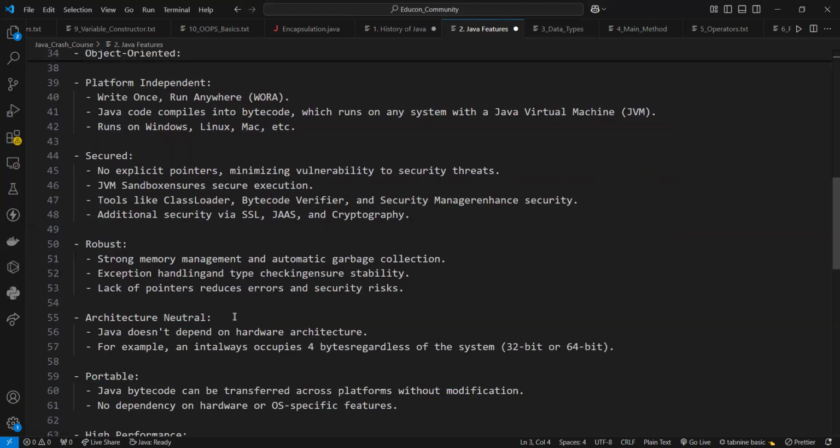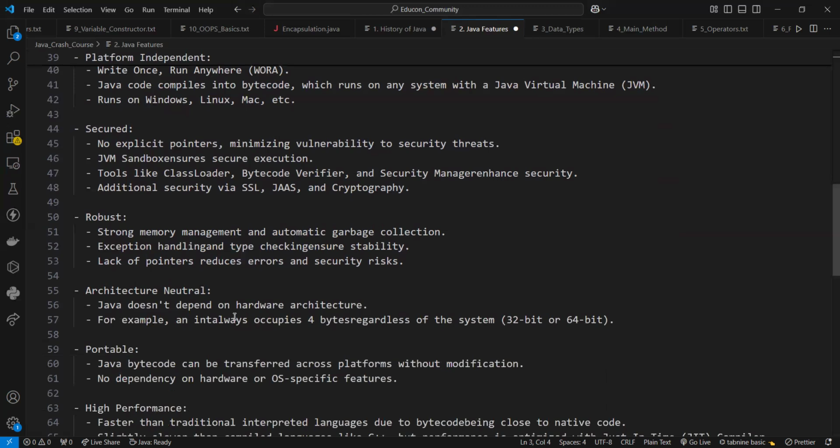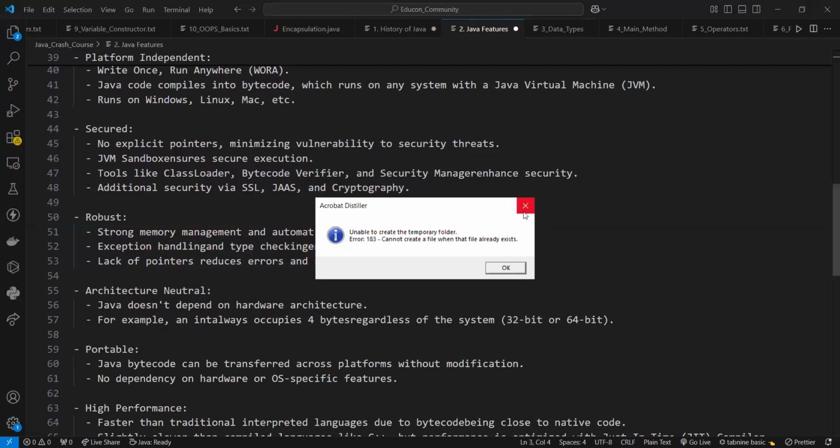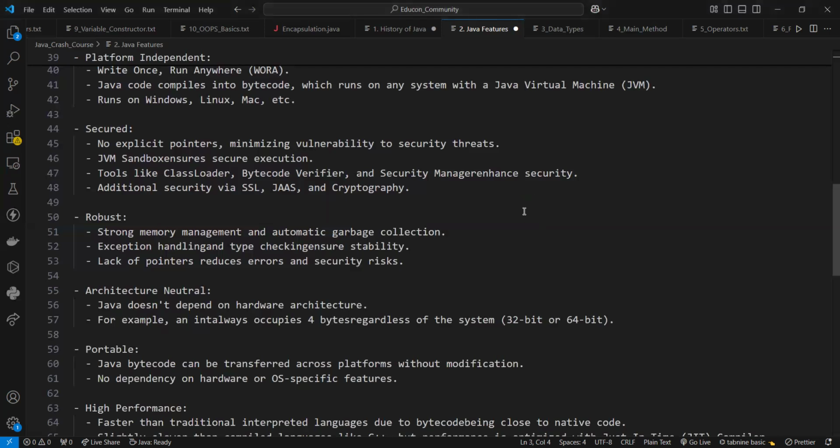After that, secured. So Java is best known for its security. With Java, we can develop virus-free systems. Java is secured because no explicit pointer is there. You know, right? In C or C++, we have the pointer concept. When you learned the pointer concept, there are some memory-oriented concepts.